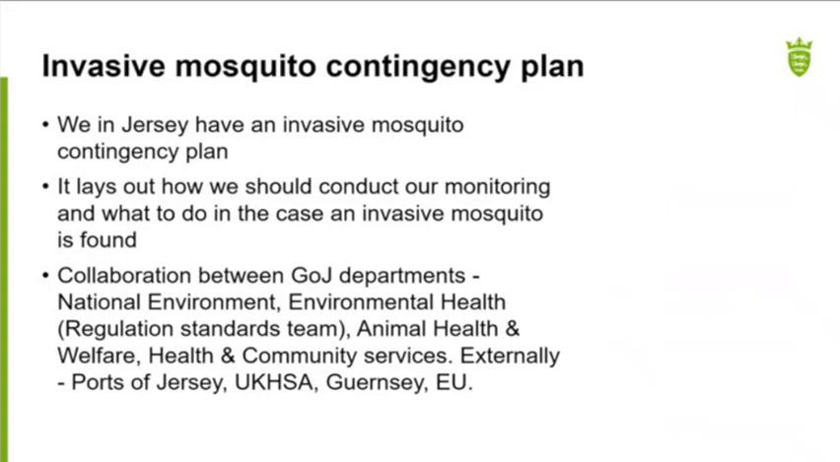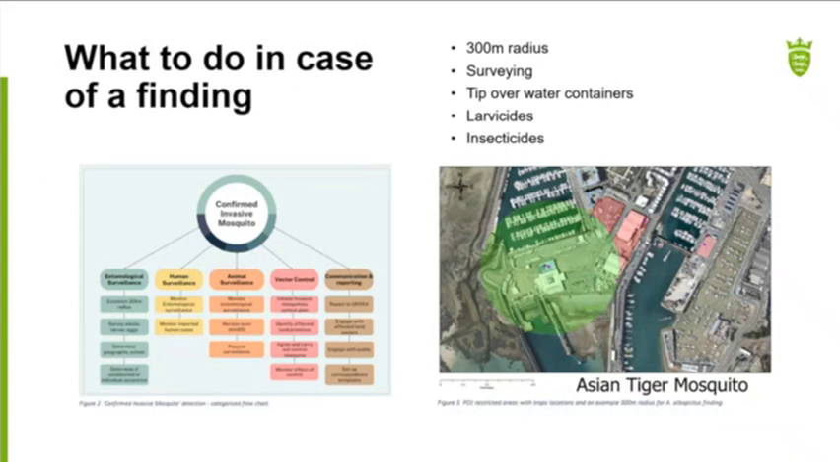Important that we know what we're doing if an Aedes mosquito is found on the island. Very quickly on that note then, the contingency plan tells us that we need to set a 300-meter radius from a finding. This is the ports of Jersey where the cars come in at the harbour, 300-meter radius around it. We have traps in here. One of the easy things to do is go and turn over containers with water in them. That stops the mosquitoes from being able to breed. Where you can't do that, then you have larvicides, insecticides that may be of use.